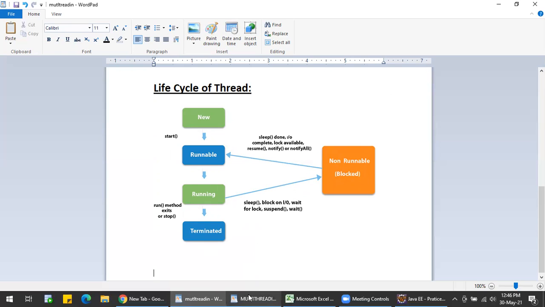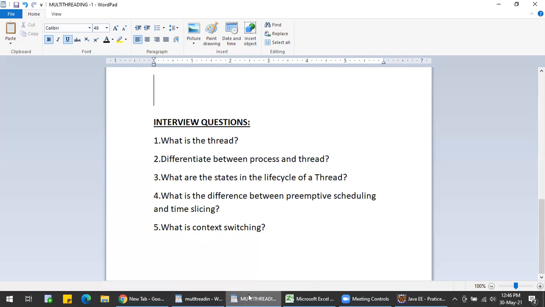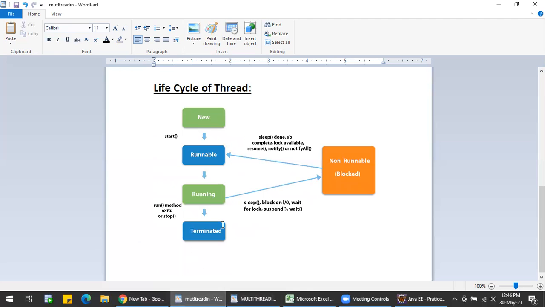The JVM will be telling that the process is waiting for a long time, or something like that. So the priority will be given according to the JVM. JVM will be giving that particular priority to the thread to execute the particular tasks.